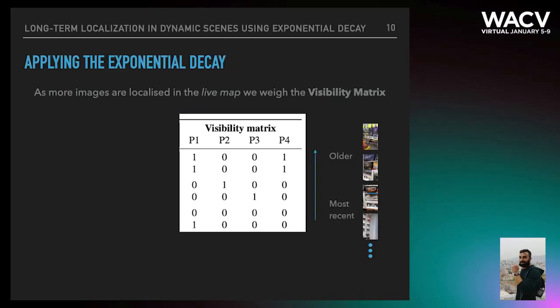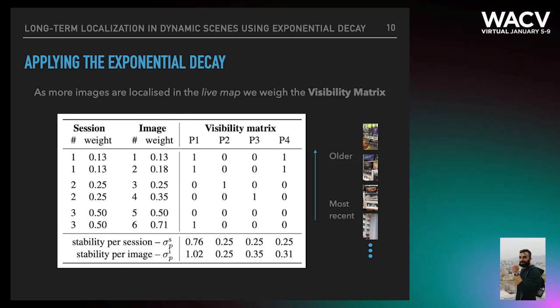Here we see a visibility matrix that can be extracted by structure from motion software. And here we see how we apply the exponential decay per image and per session. Now we end up with two scores. We end up with the stability score per image and the stability score per session for each point. If we sum the columns, then we get two different distributions. The stability per image score can differentiate between images where the stability per session score cannot do that. The higher the score, the more stable the point is.